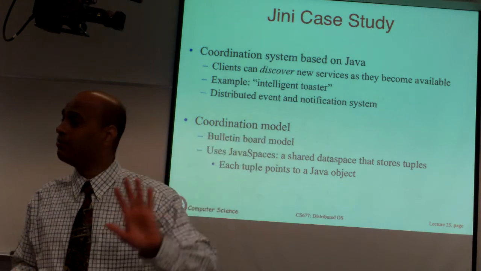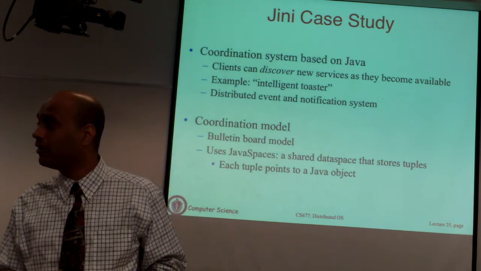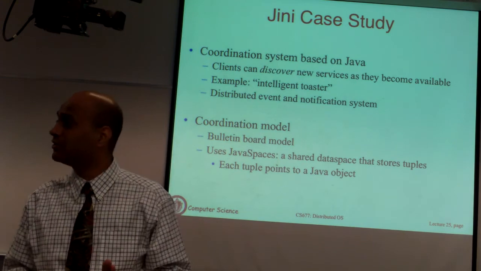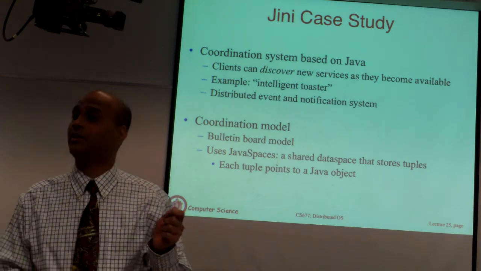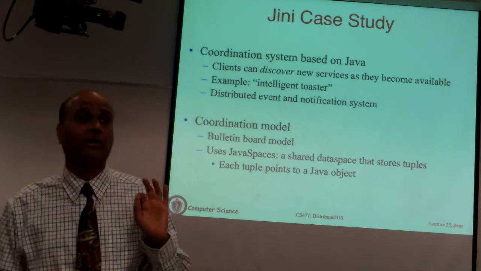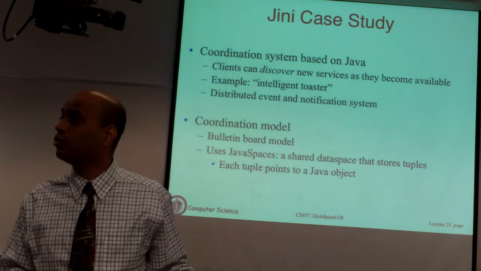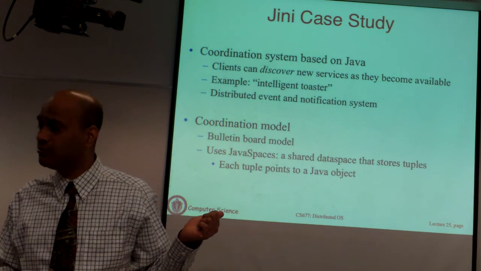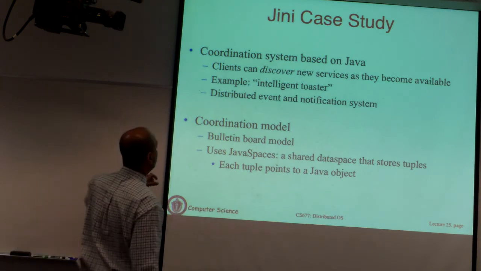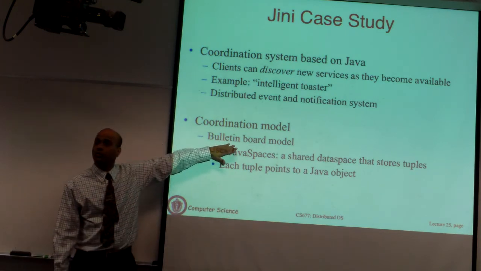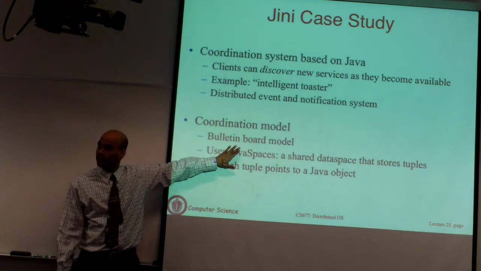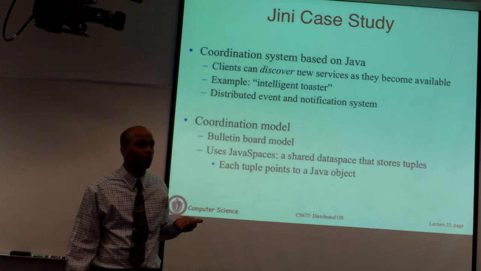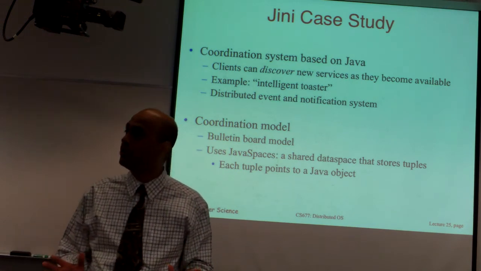At some later point in time, a laptop may come around and say, is there a printer nearby? And this printer has posted this message, and it can then go and say, yes, there is a printer, so I see this message, I pick it up and I basically show that in my list. So this is the way communication works here. This is also referred to as a blackboard or a bulletin board model of communication. The loose form of communication that I described to you is exactly what happens on a bulletin board.